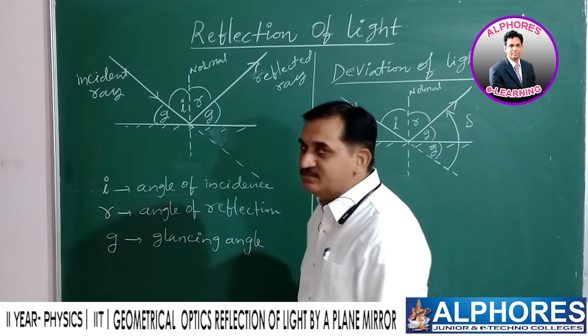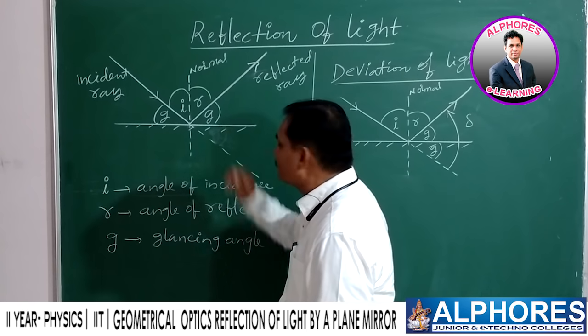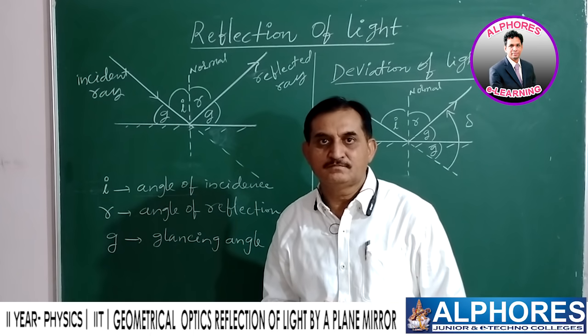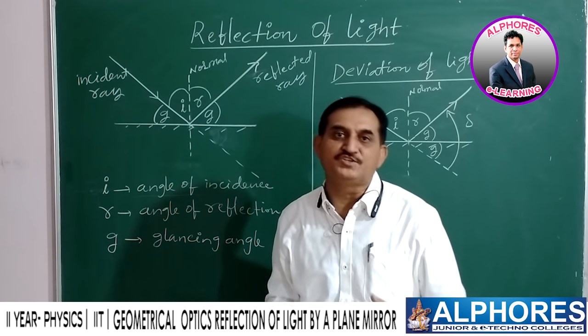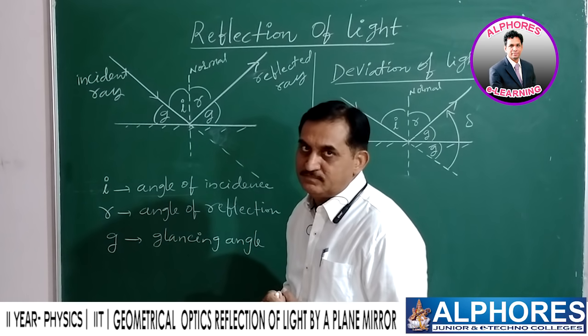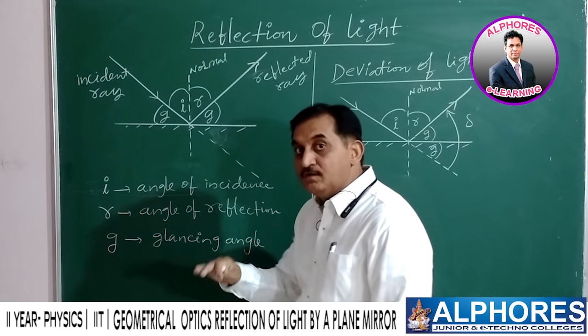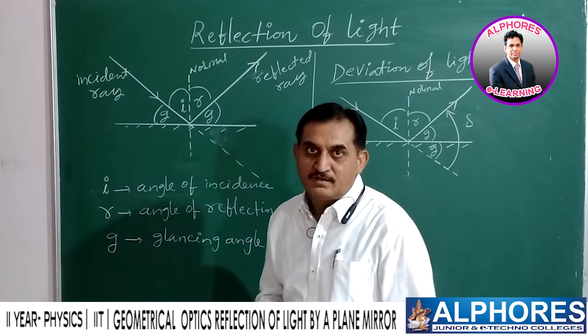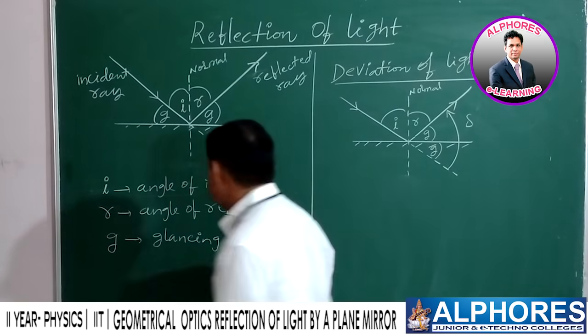Instead of a straight path, because of the presence of this surface, it takes a deviation from its original path because the medium was changed. Here, this is a reflecting surface. The surface itself is deviating the light whenever it is incident on it, meaning the light is bouncing back.